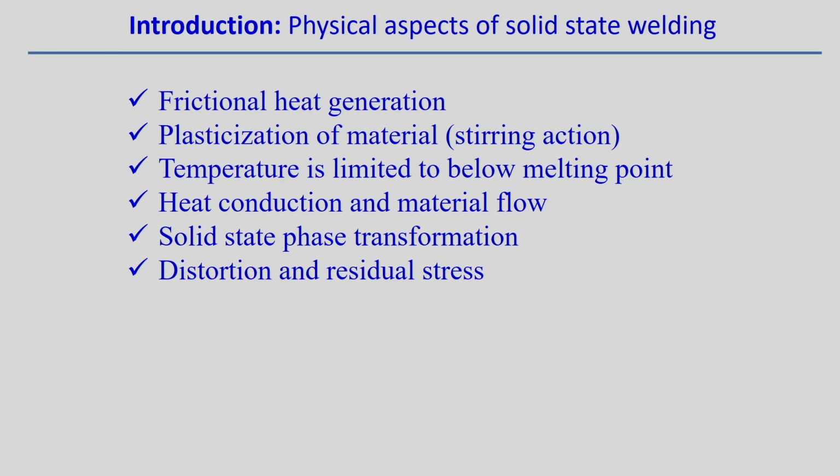Along with plasticization of the metal and frictional heat generation, at the same time stirring of the metal is sometimes required. That means plasticization of the material is required to join the two components, but the temperature is below the melting point, and heat conduction and material flow are always there. Similar to the way we model the fusion welding process, here also some kind of heat flux can be applied, so heat generation is there.